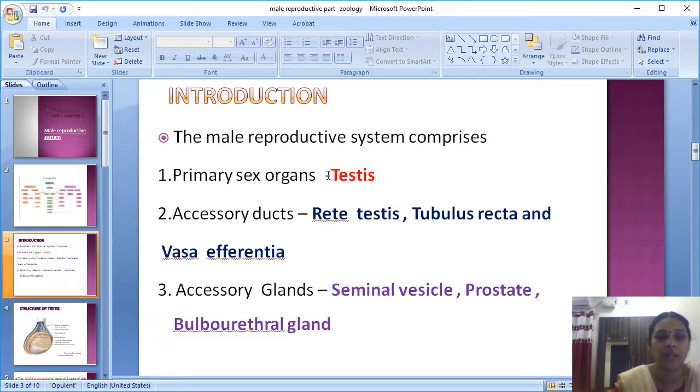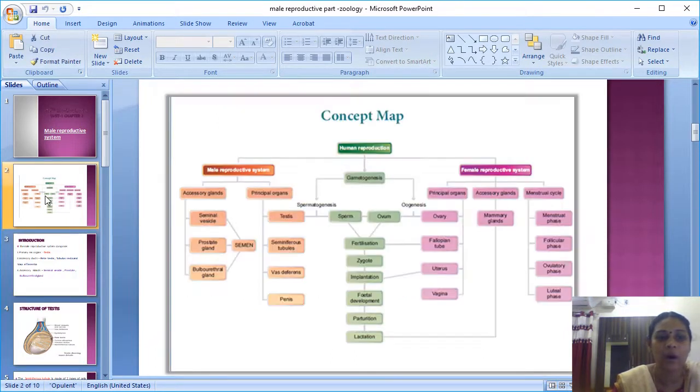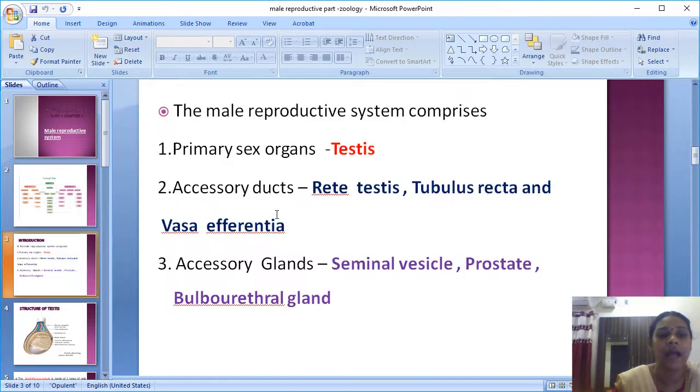The testis is the primary sex organ, the primary site for the synthesis of male gametes. The accessory organs, as I explained, are seminiferous tubule, vas deferens and penis. Under the testis only you will have the accessory ducts: rete testis, tubulus rectus and vasa efferentia.